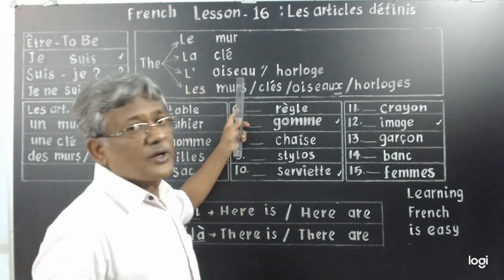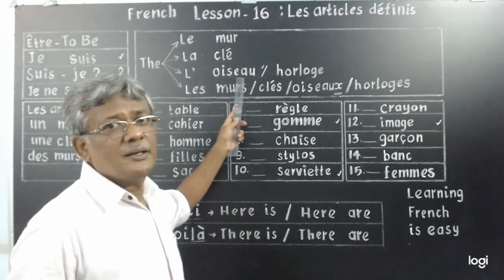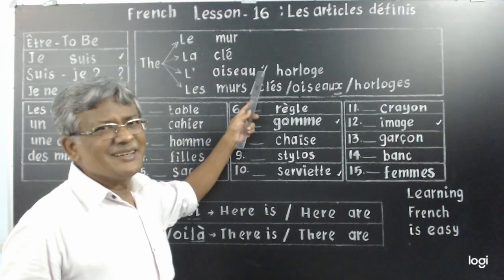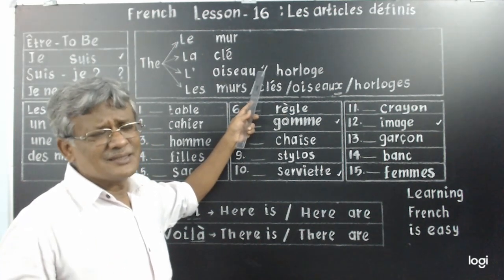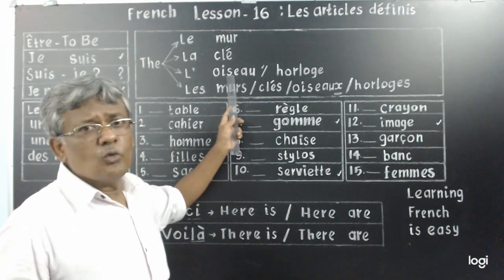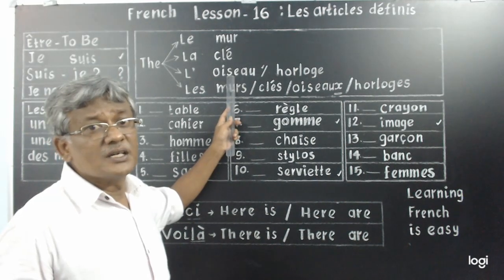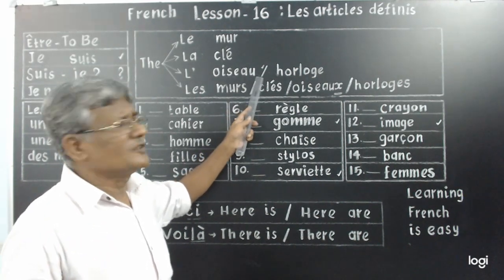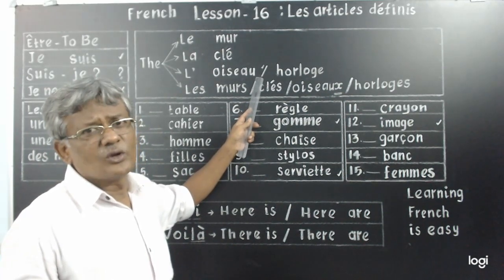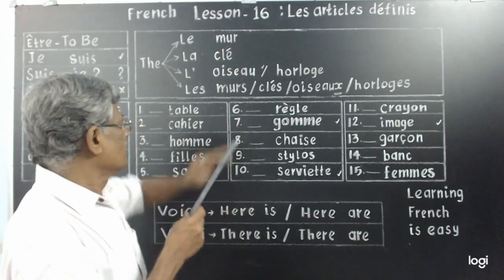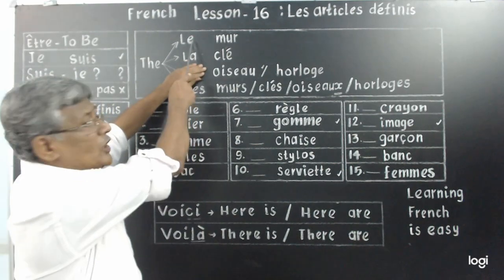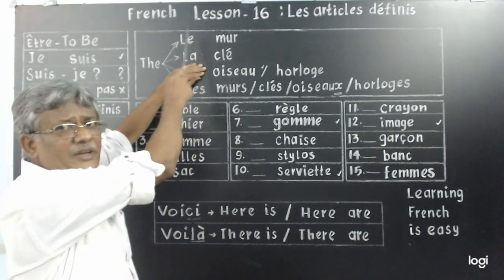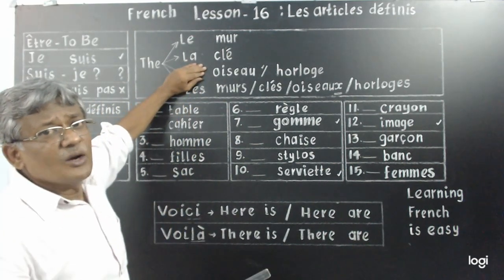What do I write for oiseau? Is it masculine or feminine? It's not ending in E, it's a basic rule with lots of exceptions. The word bird is masculine or feminine? It looks masculine. Yes, it is masculine. So what do you write? Le. Masculine singular, we write le. If I write le, what happens?